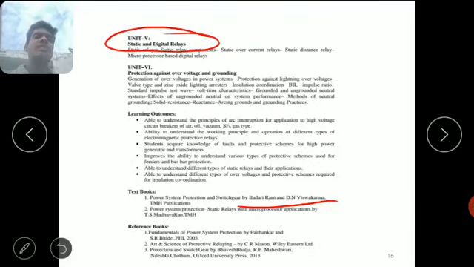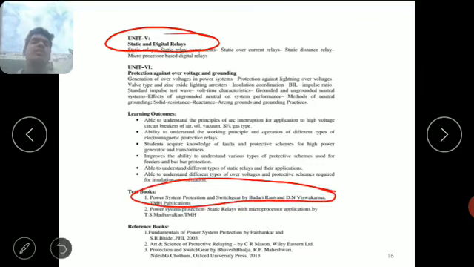For this SGP, we all refer to the textbooks by Badari Ram and DN Viswakarma, TMH Publications. We can see it here. This is the textbook. Almost 70% of the subject is present in the textbook, as per your JNTU syllabus. Here we can see some reference books. These are mainly used to prepare for competitive exams. We can get extra knowledge from these books by using these references.